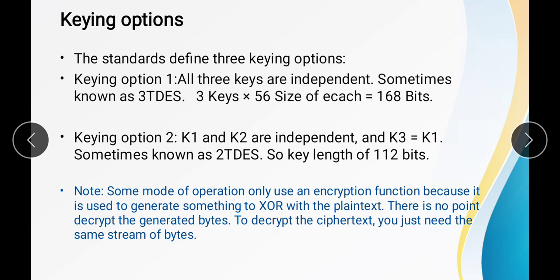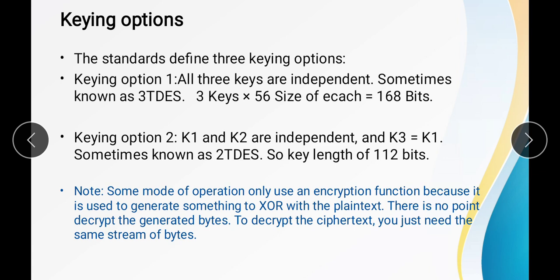But as we have mentioned that we have 3 keying options, what is the third one? The third option is we can use the same key 3 times, means key 1 equals key 2 equals key 3. In this case we will use only 56 bits as the key. That is 1TDES. But this scheme is not used in actual life, it is not that much usable. Okay, there is a note.